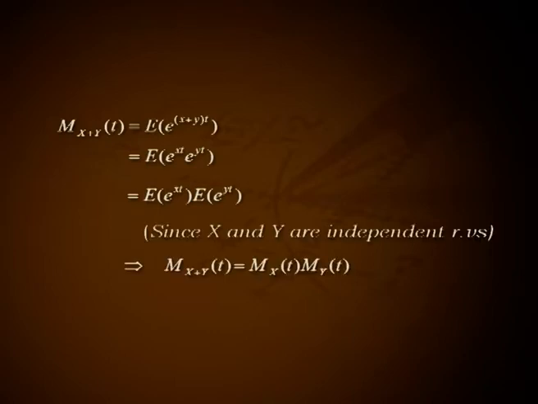Theorem. Moment generating function of the sum of two independent random variables is the product of their MGFs. Proof. Consider X and Y are two independent random variables with respective MGFs M_X(t) and M_Y(t). Here M_{X+Y}(t) equals expectation of e raised to (X+Y)t, that is equal to expectation of e raised to Xt into e raised to Yt, that is equal to expectation of e raised to Xt into expectation of e raised to Yt, since X and Y are independent random variables. This implies M_{X+Y}(t) equals M_X(t) into M_Y(t).